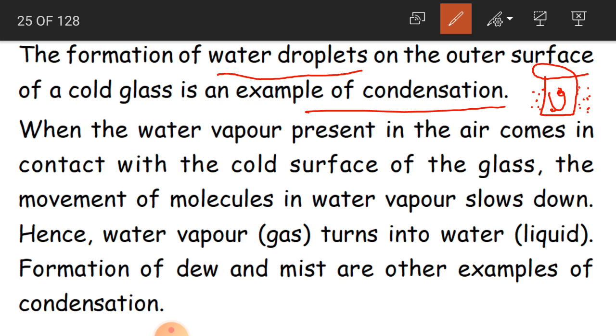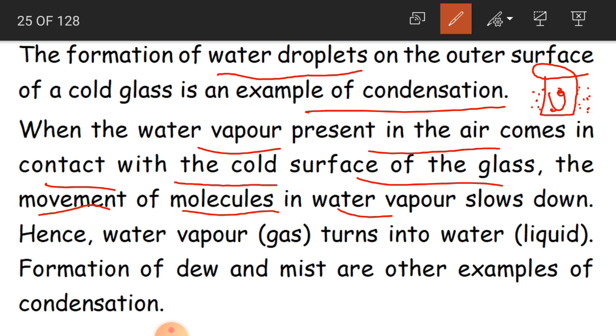This formation of water droplets on the outer surface of the cold glass is an example of condensation. When the water vapor present in the air comes in contact with the cold surface of the glass, the movement of molecules in the water vapor slows down. Because we have kept the glass outside, air is surrounding it everywhere, so this water vapor comes in contact with the cold surface of the glass.